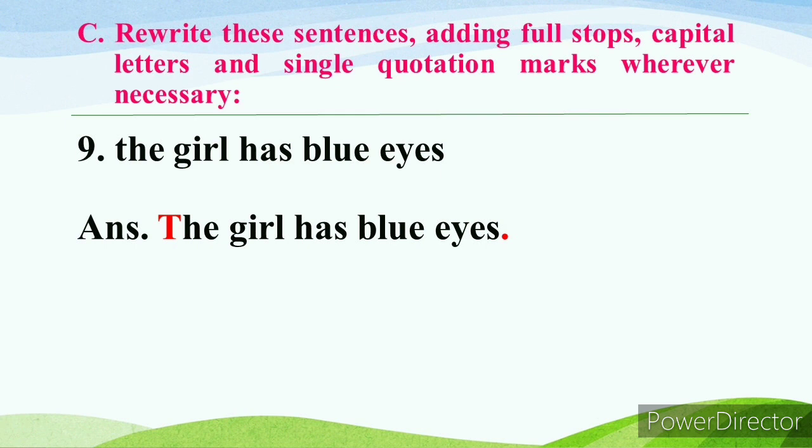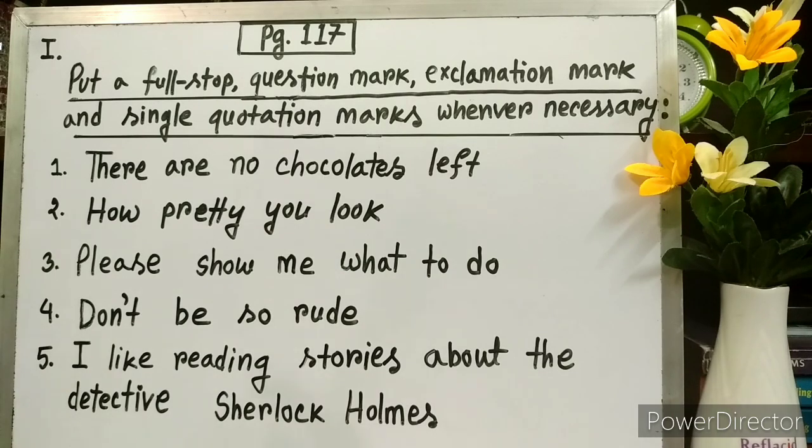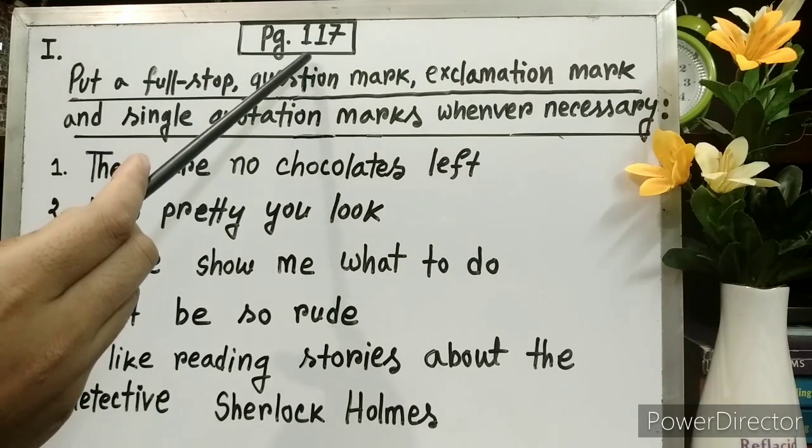9. The girl has blue eyes. Here the T will be in capital as this is the first letter, and at last we have to put a full stop. 10. The forest has lots of trees. Here the T will be in capital as this is the first letter of this sentence, and at last we have to put a full stop.